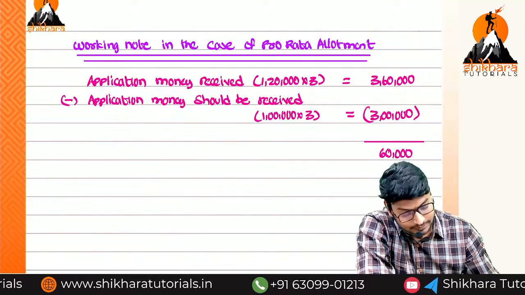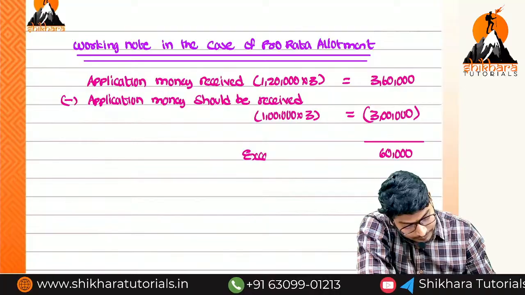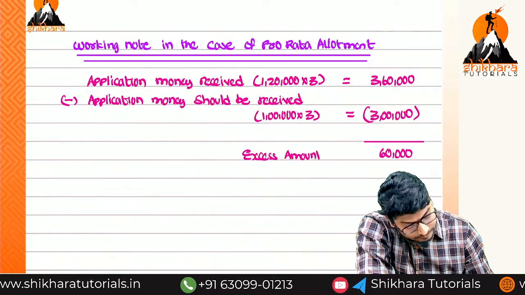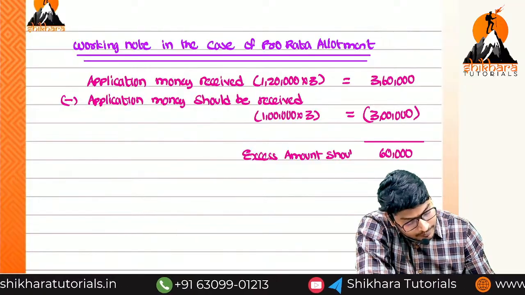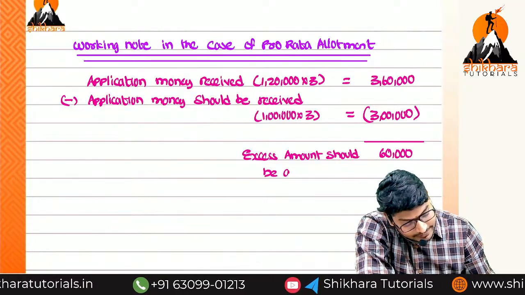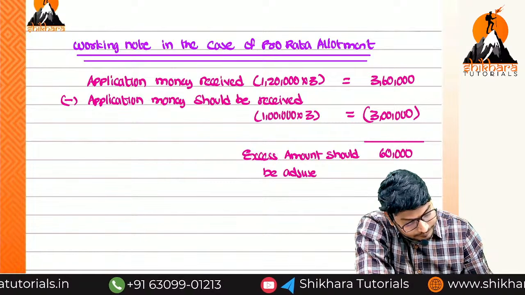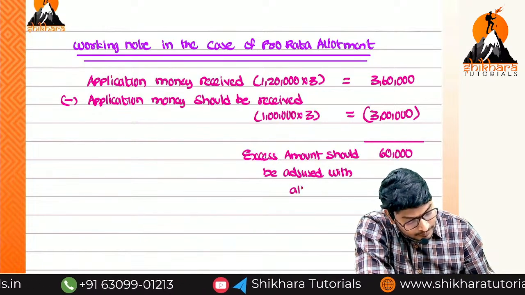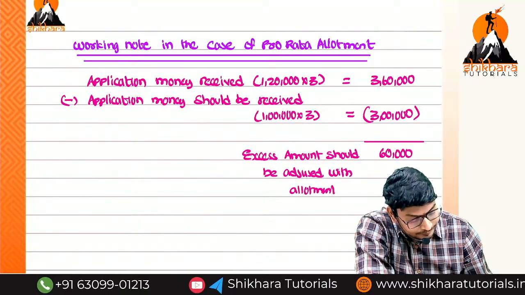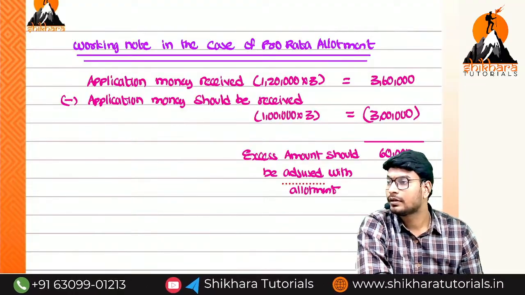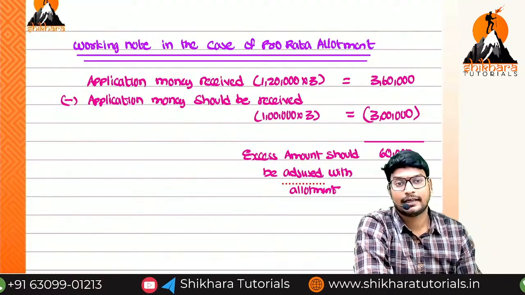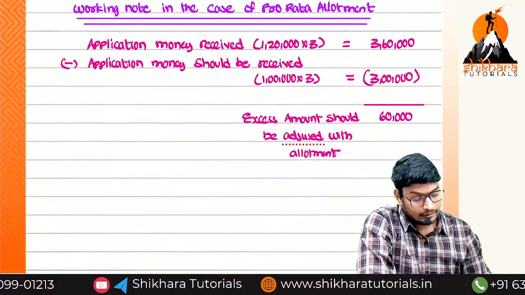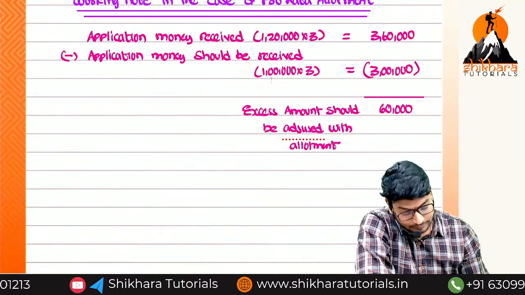So excess amount should be adjusted with allotment. Now, from this one you have to reduce.